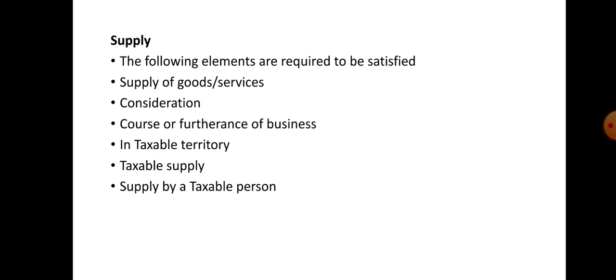Taxability under the GST depends upon the supply of goods and services. Here we should know the meaning of the term supply to levy the GST liability.